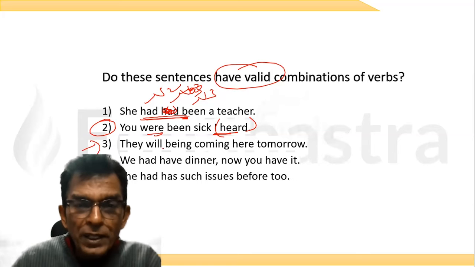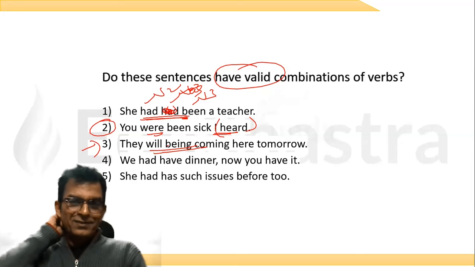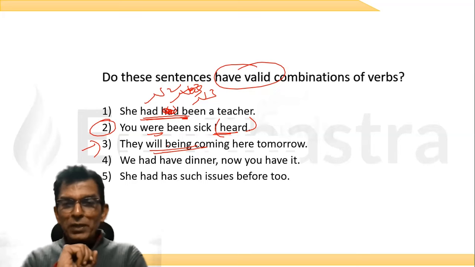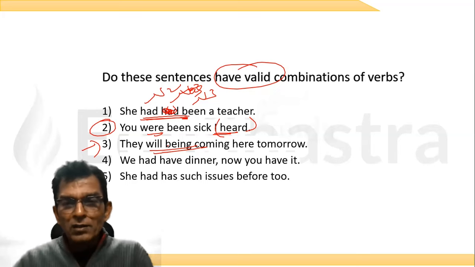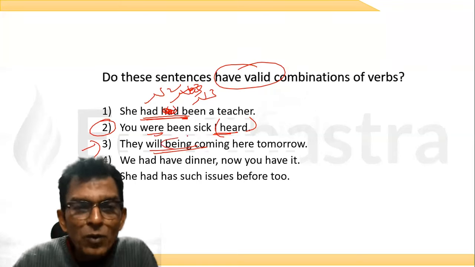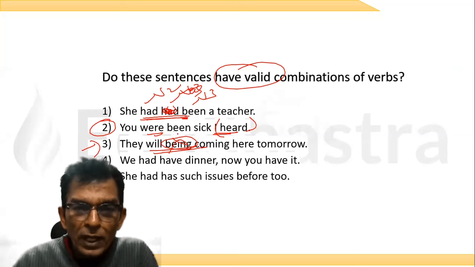Acha. They will be coming. They will be coming. Is it possible? They will being coming. Will is a modal. Not possible. After the modal, we want V1. After the modal, we want V1. Not possible. So she will be coming. We would have worked. Now, what about the fourth sentence?